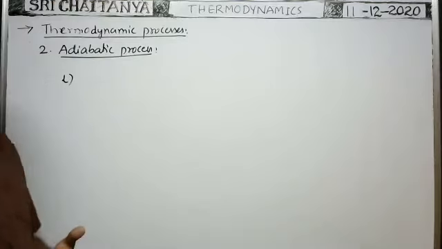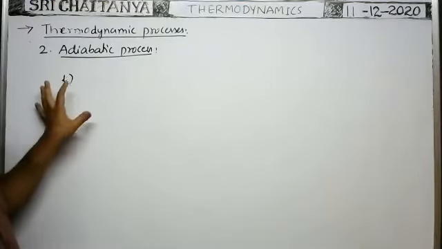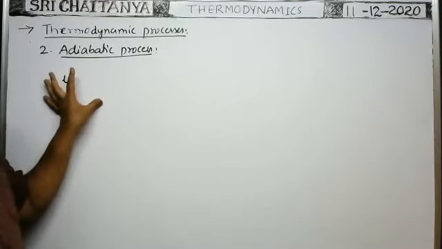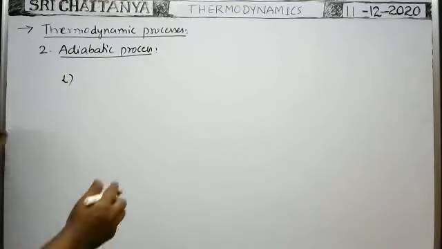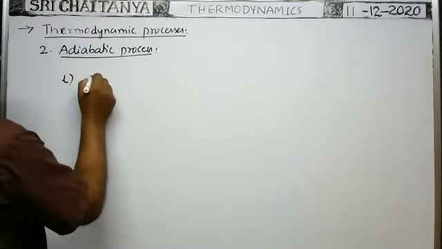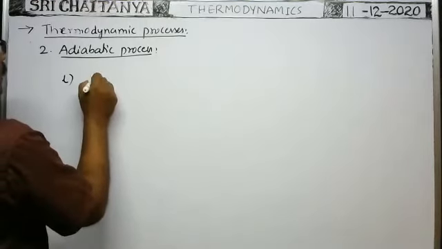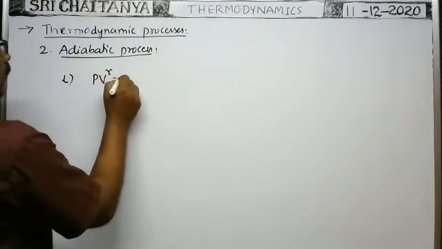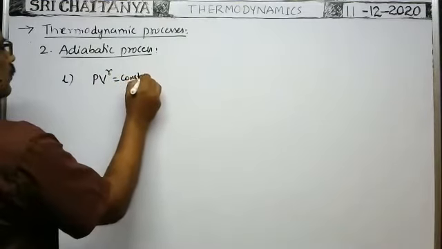Last class, we discussed the adiabatic process, and we have discussed some points up to K. Okay, next point. We know in the adiabatic process, the gas obeys PV to the power of gamma is equal to constant.